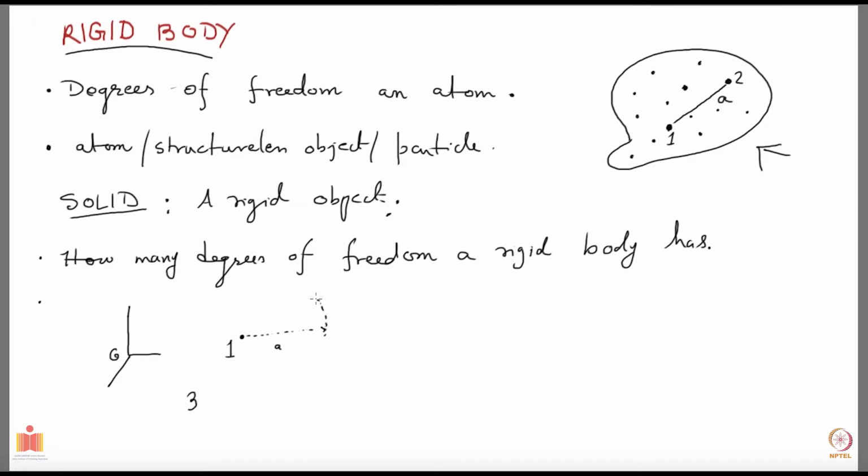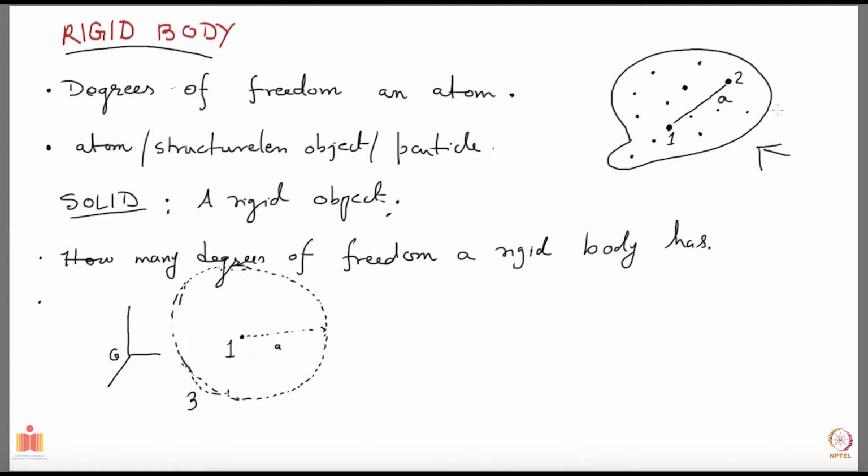Because I've been drawing an ellipse, it is becoming an ellipse instead of a circle. So this particle number 2 could in principle be anywhere on the surface of this thing, and it will still be a distance a away, and it will still be part of that rigid body, right?